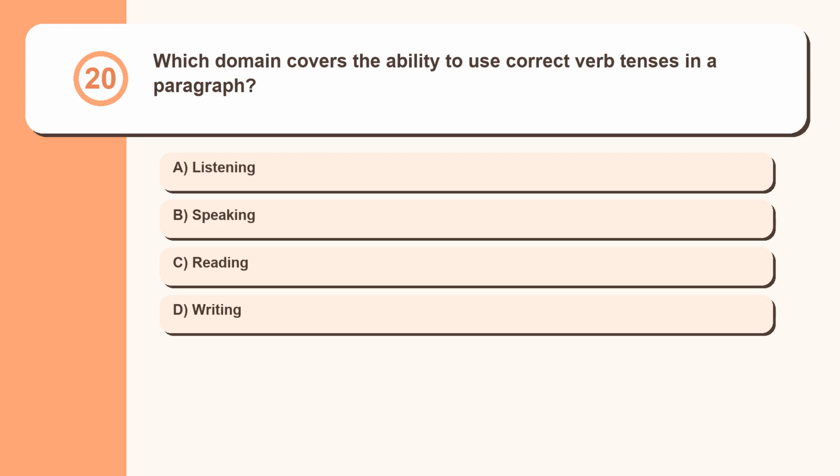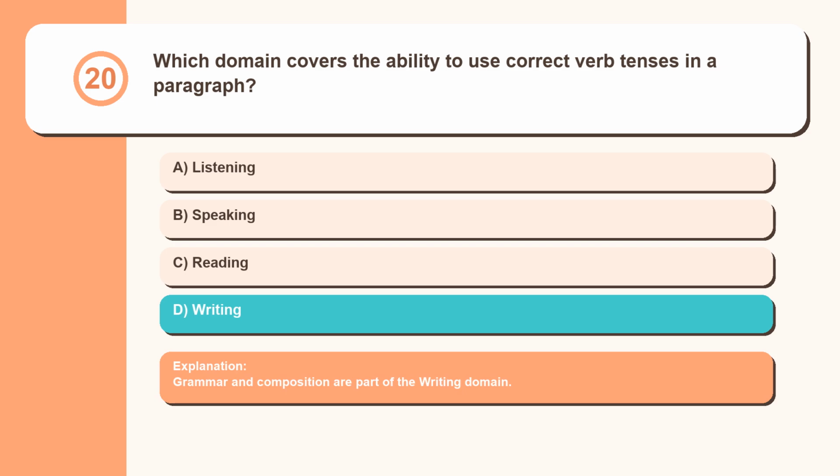Question 20. Which domain covers the ability to use correct verb tenses in a paragraph? Listening, speaking, reading, writing. Grammar and composition are part of the writing domain.